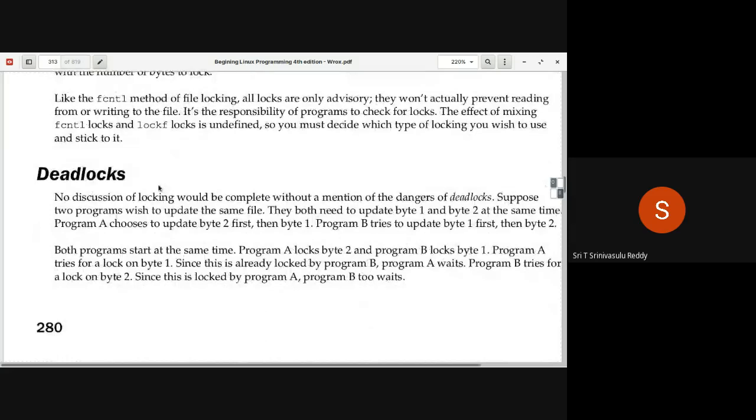But there are some important things that you have to handle while writing concurrent programs, essentially deadlocks. What is a deadlock? All of you are aware of it from operating systems. A deadlock is a situation where all the programs stand still, with no progress possible within the processes that are involved in the deadlock.